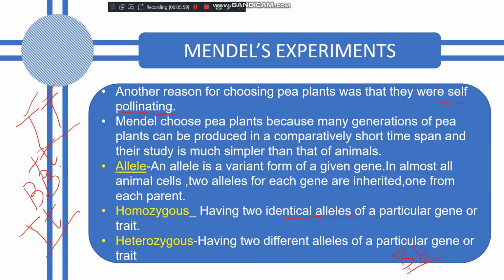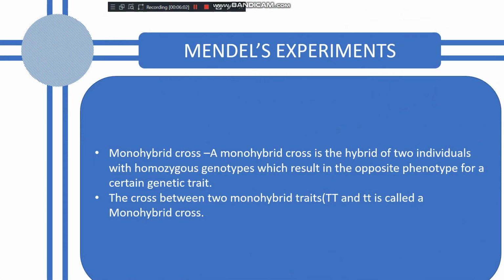Now the next, monohybrid cross. What do we mean by monohybrid cross? Monohybrid cross is the hybrid of two individuals with homozygous genotypes. Homozygous genotype means, as I explained, like capital T and capital T. This is homozygous. The genotype capital T and capital T represents the gene type, that is